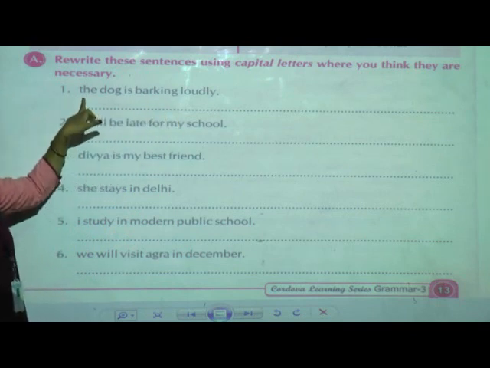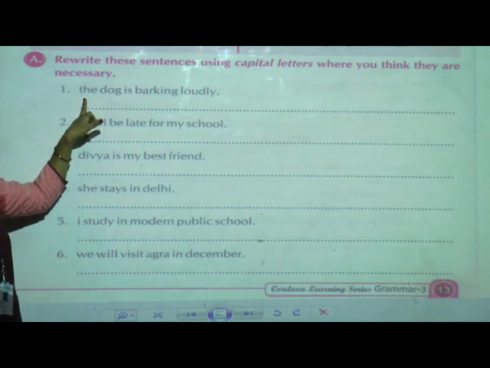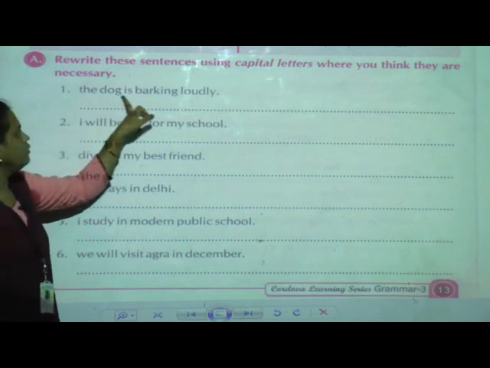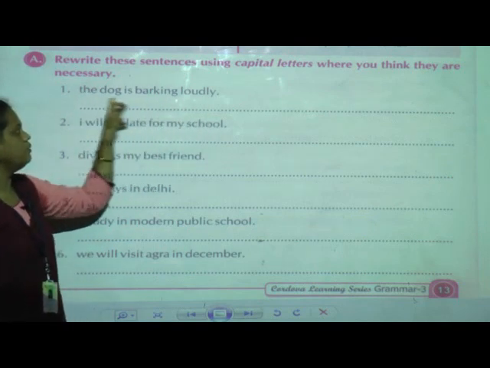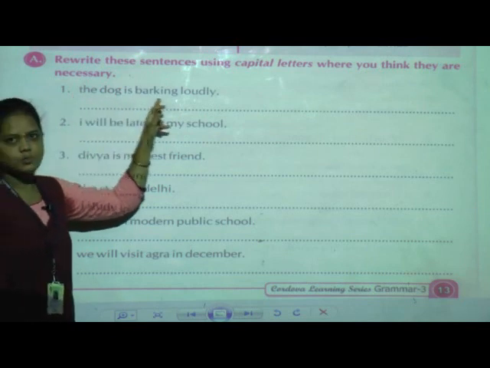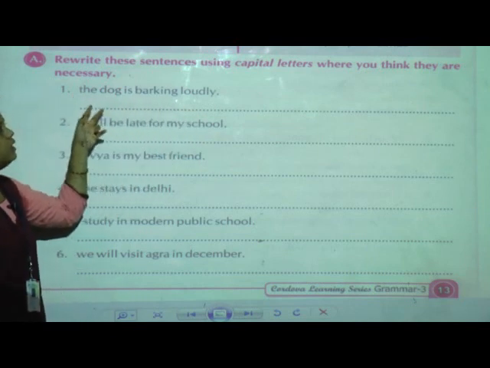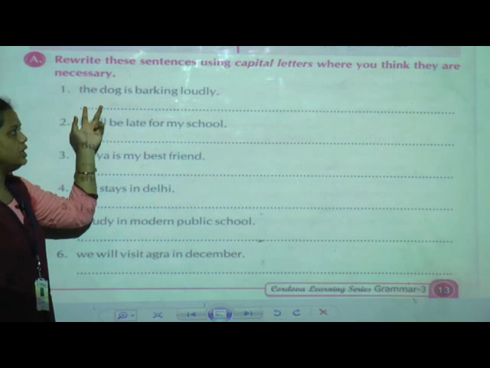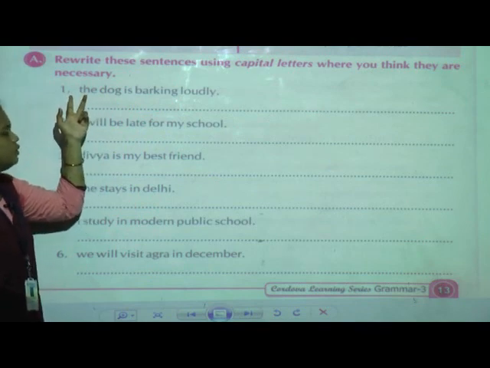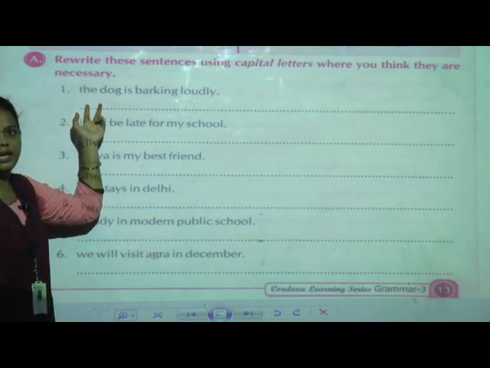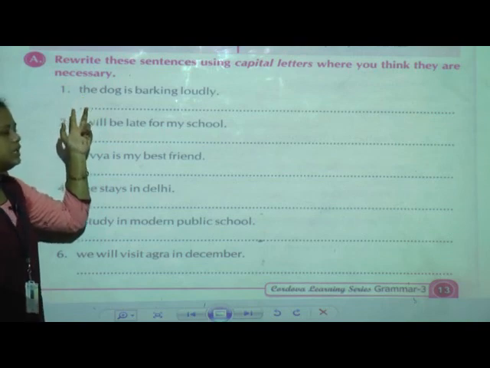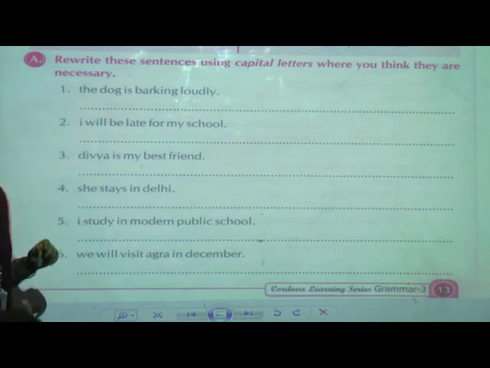The first letter is already given in small letter. This group of words has been given in small letters. So where it is necessary to write capital letters, at that position we have to change the letters.